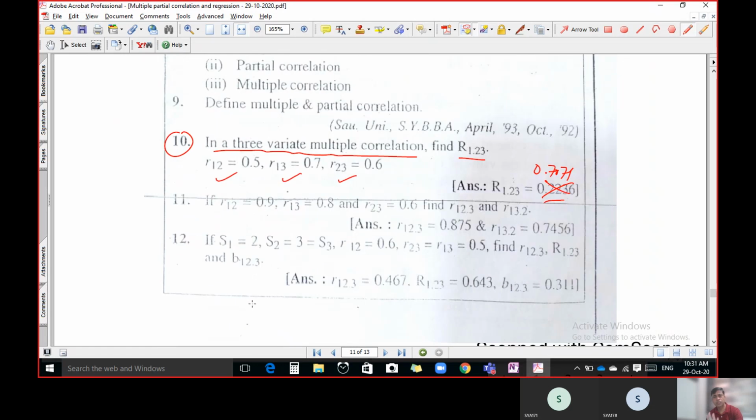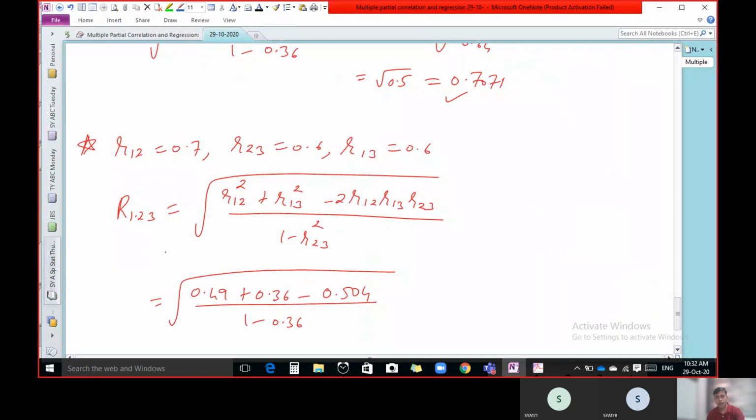Let us do one more question. Let us take 5 minutes more. R12 is given, R13 is given, R23 is given, and we have to calculate R12.3.